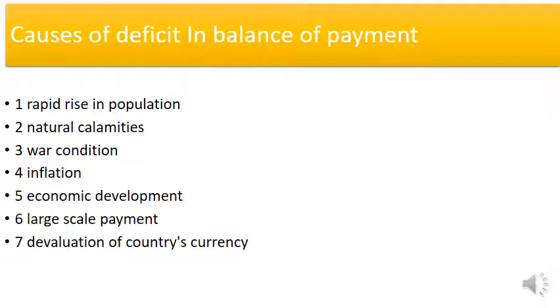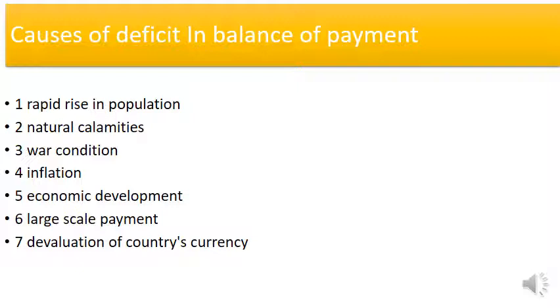Due to this devaluation, many types of deficit are caused, like in Namibia, Zimbabwe and Romania, where inflation occurred due to devaluation of the currency. So these are the seven causes for the deficit of balance of payment.